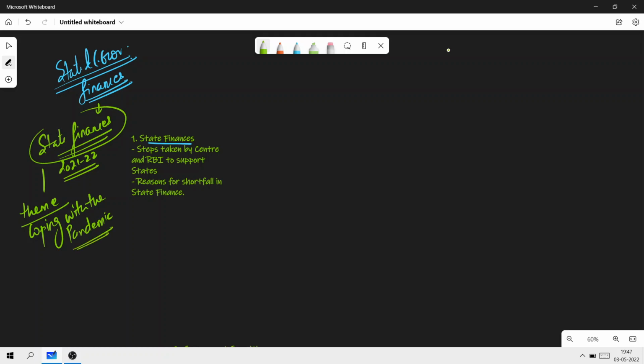Now, the nature of this report is that it's an annual assessment report on the state government finances. So please understand what we are talking about here. We're talking about the state government finances. Some of the important highlights of the report are that the consolidated gross fiscal deficit, which is GFD, budgeted at 3.7% to gross domestic product of states. All right. So there's an improvement from 4.7% in the revised estimates for 2020-21.